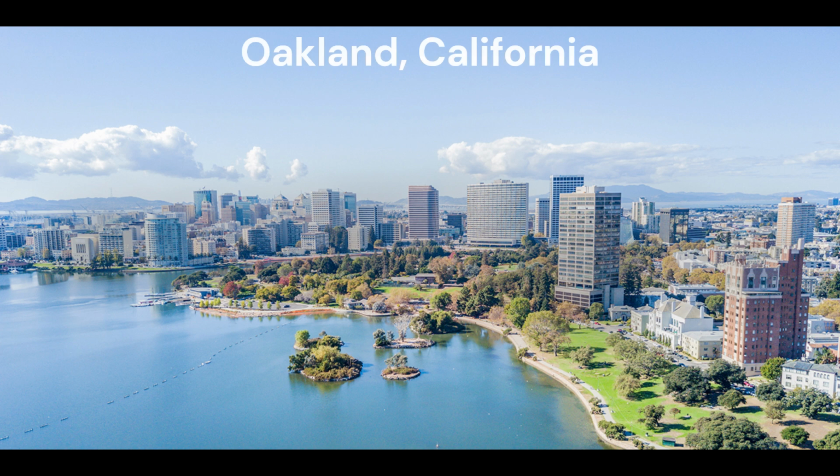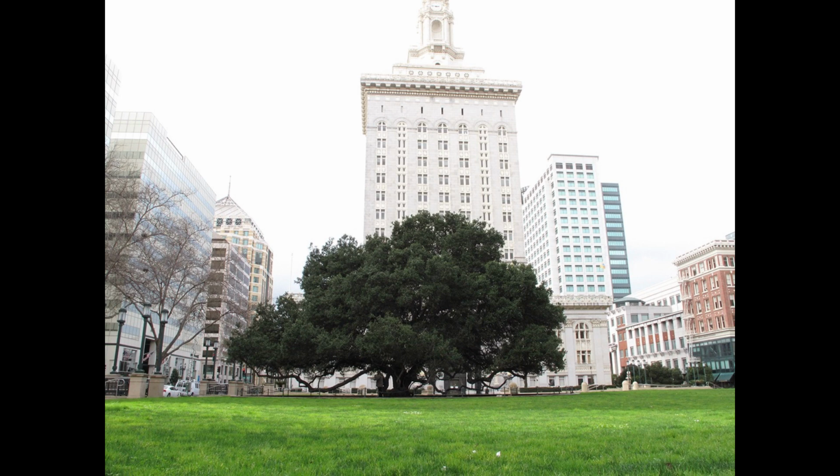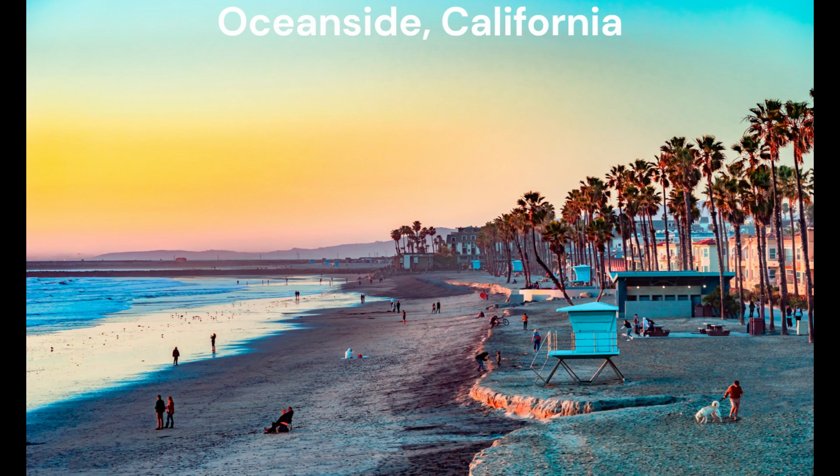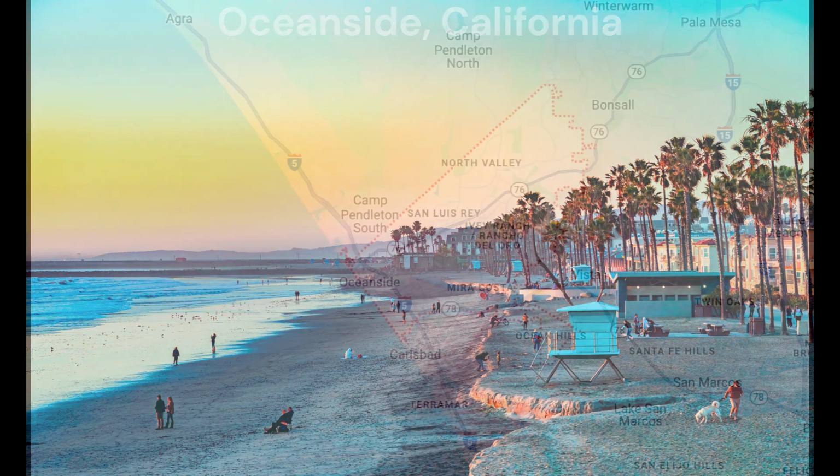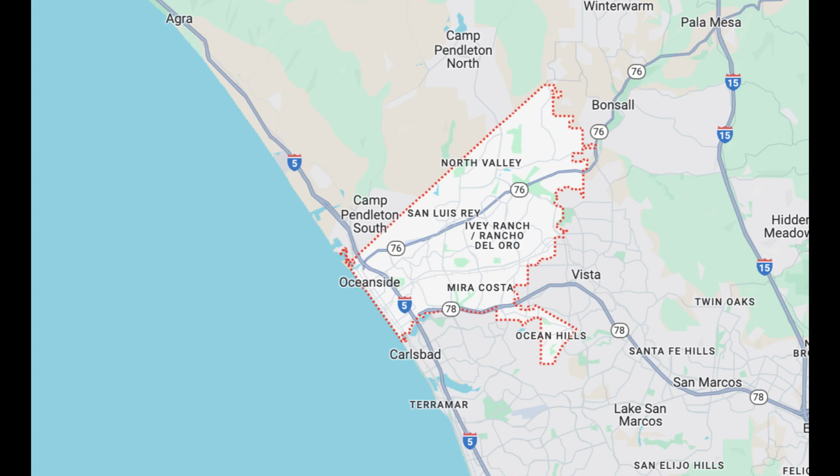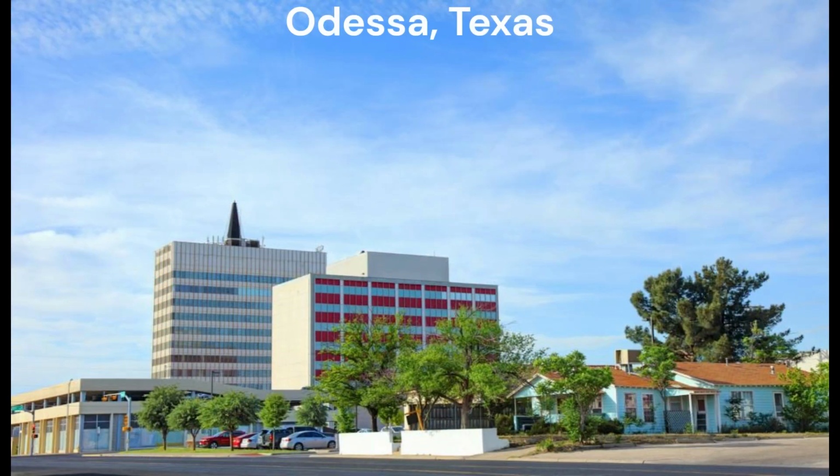Next we have Oakland, California. Oakland was simply named due to the abundance of oak trees that existed in the area when it was founded in 1852. Next we have Oceanside, California. This one's self-explanatory. It's adjacent to the Pacific Ocean. Next we have Odessa, Texas.